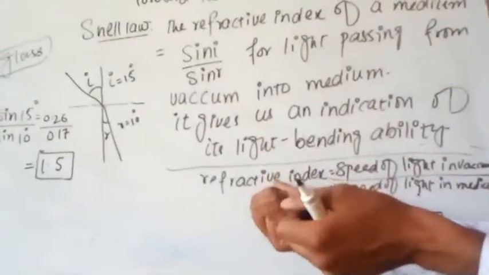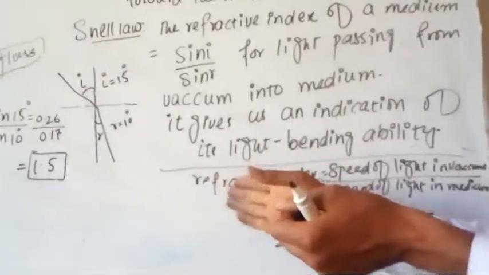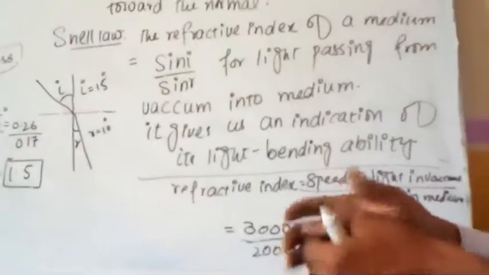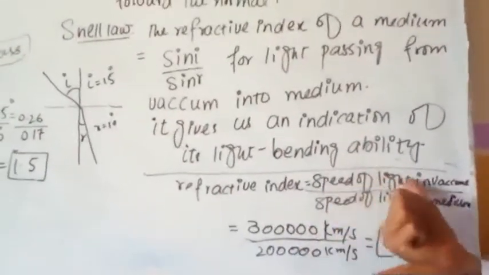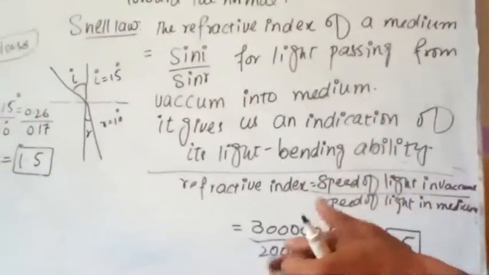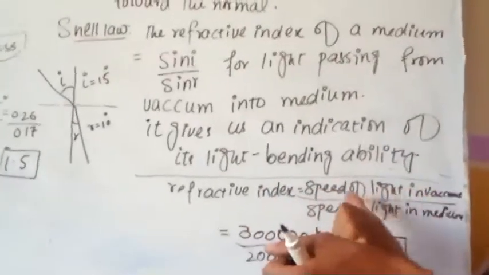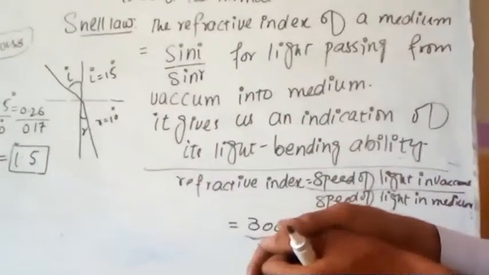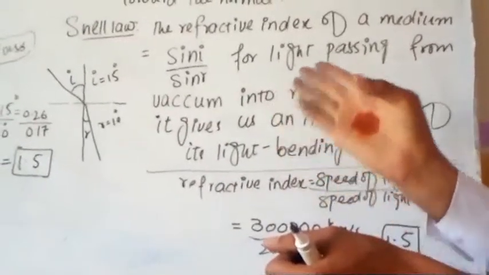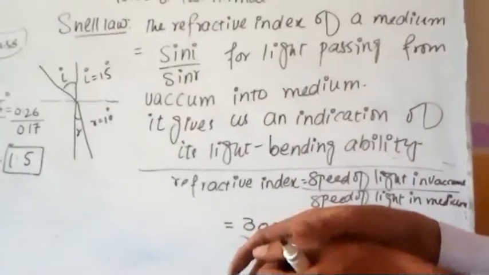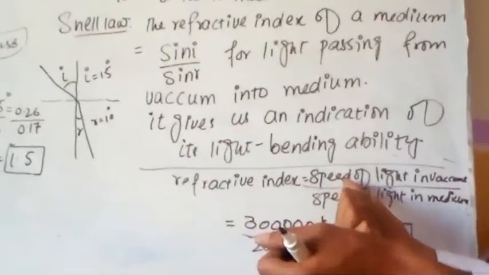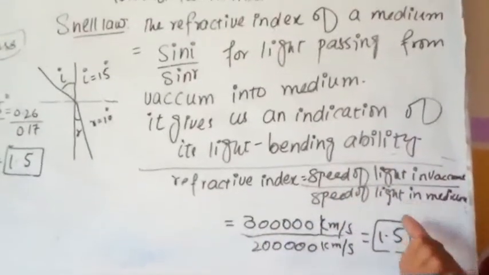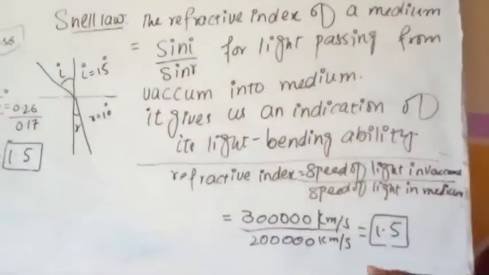So the refractive index can be calculated using this formula. It means using the speed of light in vacuum. If we use the speed of light in vacuum, then we can also calculate the refractive index as was previously calculated by Snell's law. So by this formula, we divide the speed of light in vacuum by the speed of light in the medium. Here the medium is glass.